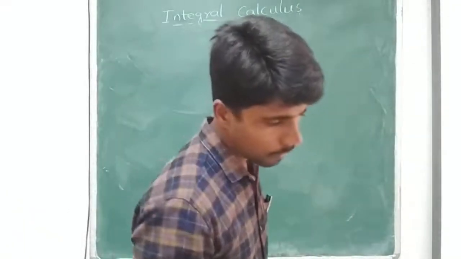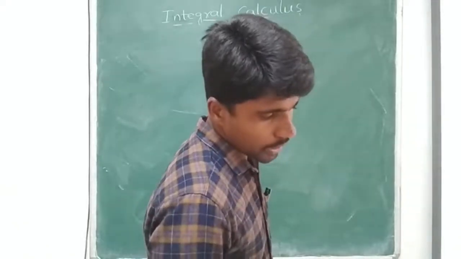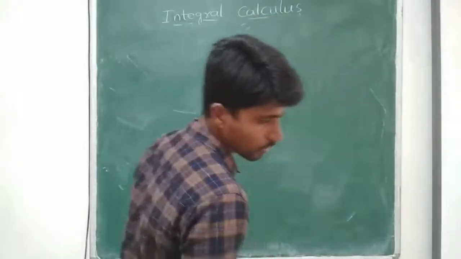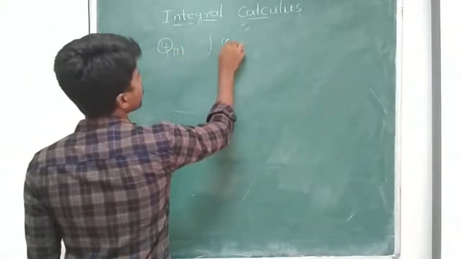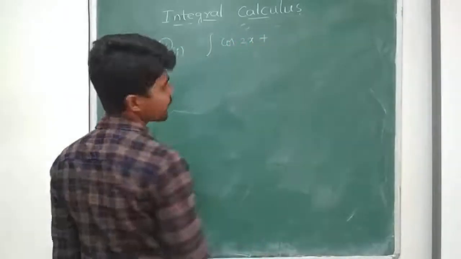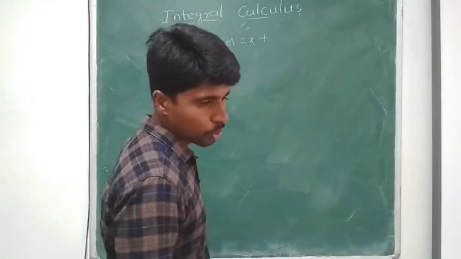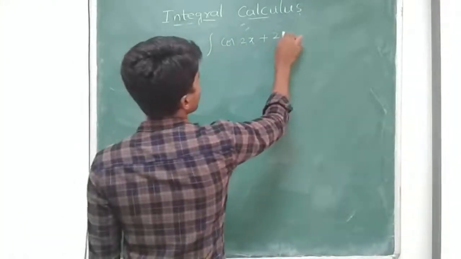So one more. Integral cos 2x plus 2 sin square x by cos square x.